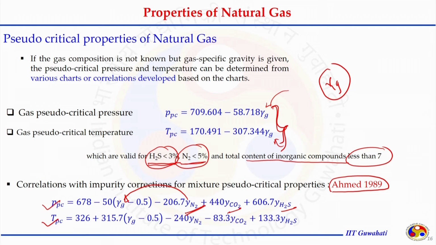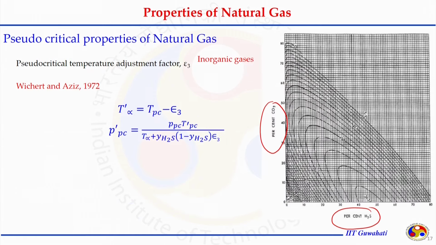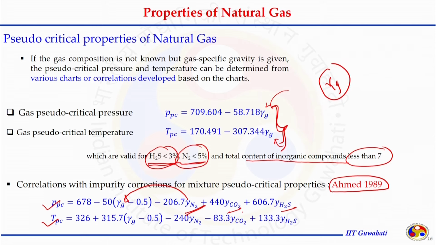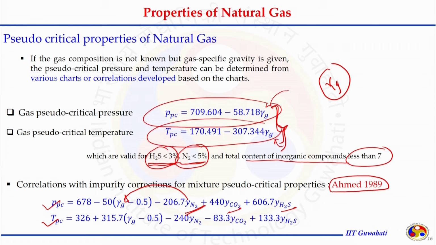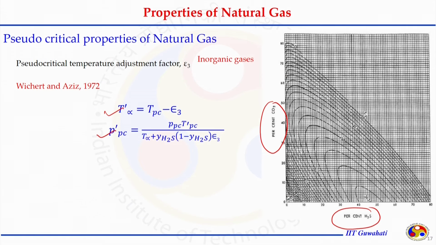But again, to use this expression for the correction of impurities, we need to know the composition or the percent or the mole fraction of those impurities N2, CO2 and H2S, as well as gamma g should be known to us. If the mole fractions of CO2 and H2S are known to us, with the help of this chart, we can correct these pseudo critical properties. What we can do is calculate the pseudo critical properties with the help of the Gopal and Sutton methods, and these are very simplified methods, and these values TPC and PPC can be corrected for the presence of the inorganic gases with the help of this epsilon 3.